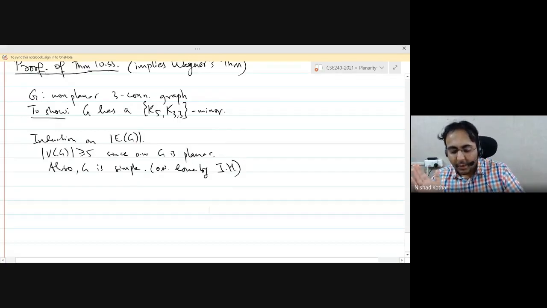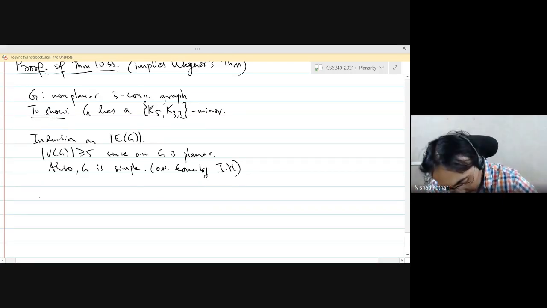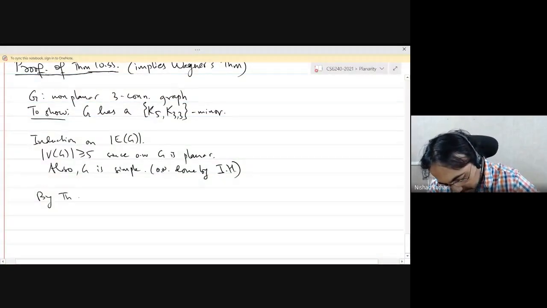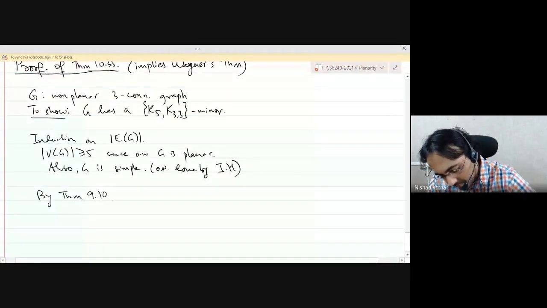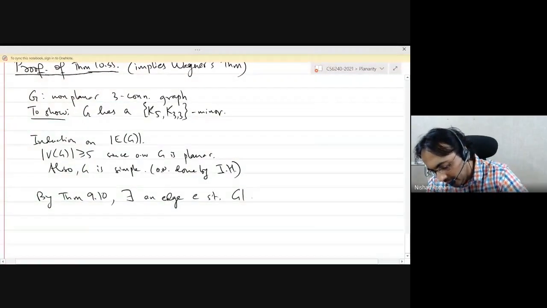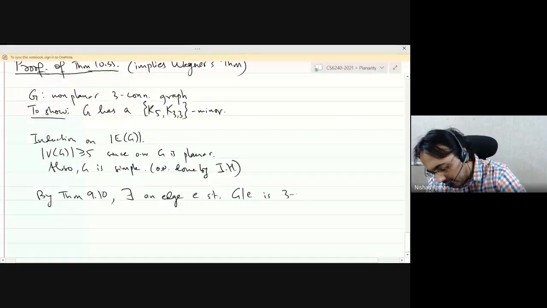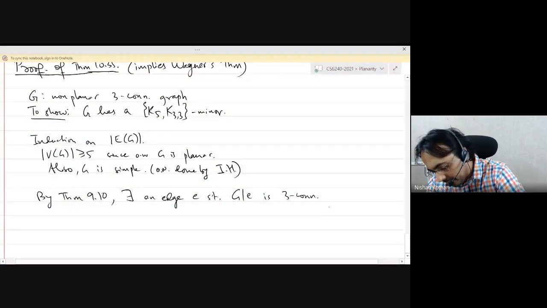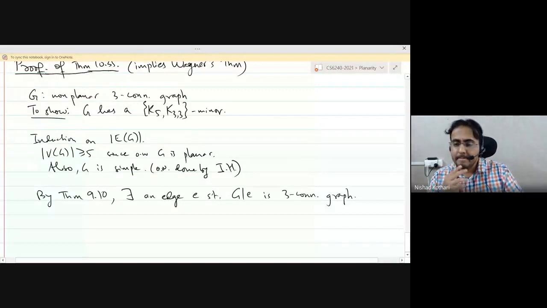Good. We are going to now use immediately Thomason's result, that there is an edge that you can contract and then you can get a planar graph. So by Thomason's result 9.10, there exists an edge E such that when you contract the edge E, you get a three connected graph.